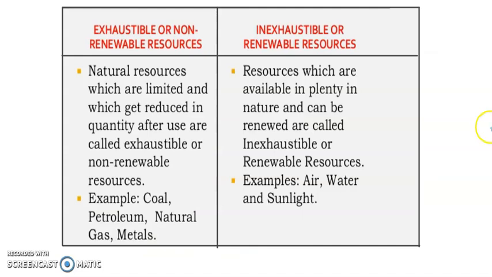So, these natural resources are classified into two types of resources: exhaustible resources or inexhaustible resources. What is the difference between exhaustible resources and inexhaustible resources? Let's see. Exhaustible resources are the resources which get reduced after a use of certain time. For example, if you use petroleum or petrol for a longer period of time, there are chances that these resources will get extinct soon, will get over soon.